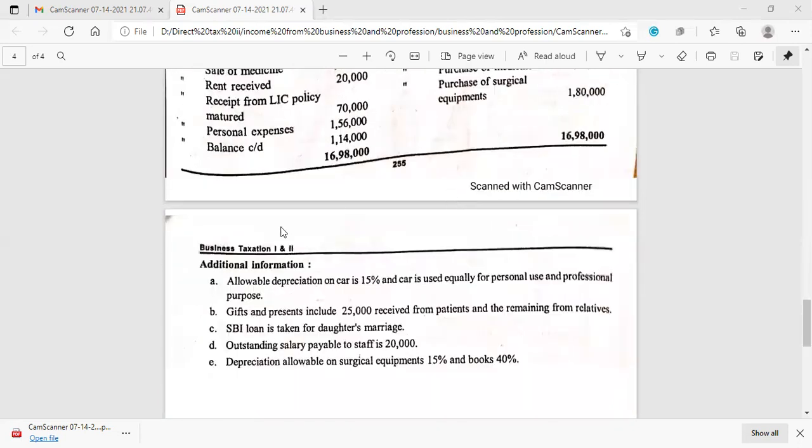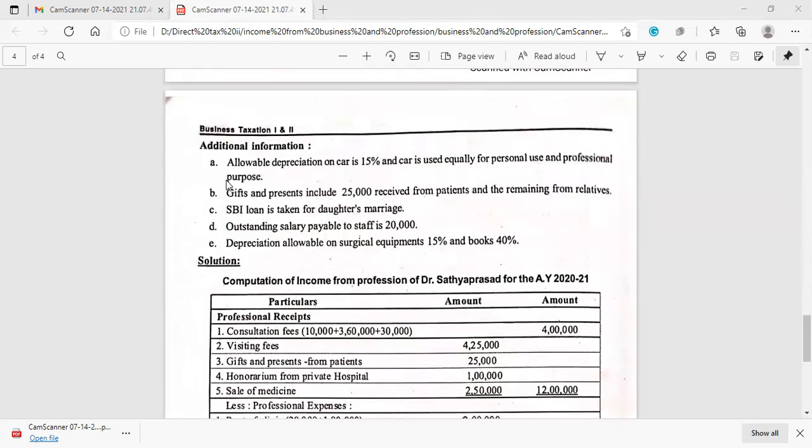So this is about the problem, and additional information they have given. Allowable depreciation on car is 15% and the car is used equally for personal and professional purpose. So car expenditure we must consider 50-50. In the problem they have given 10,000 as car expenditure: 5,000 must be considered for personal use and 5,000 for professional use.